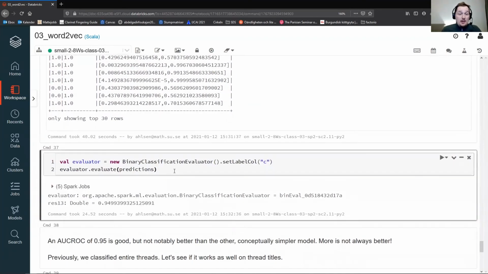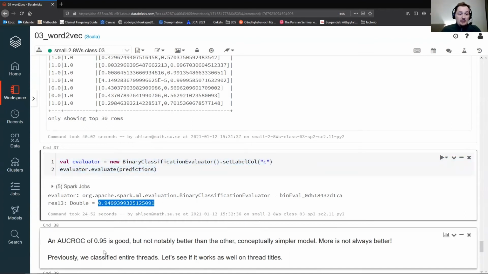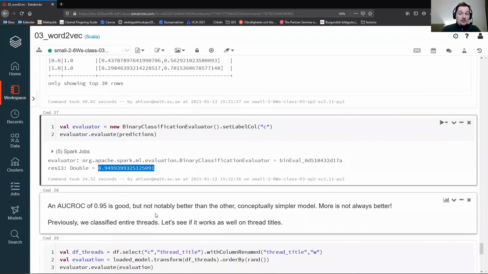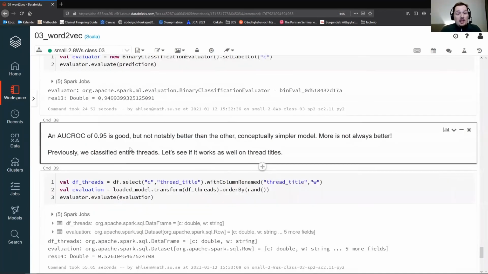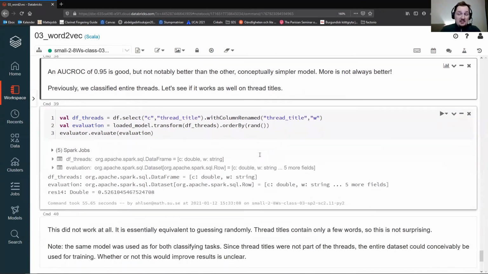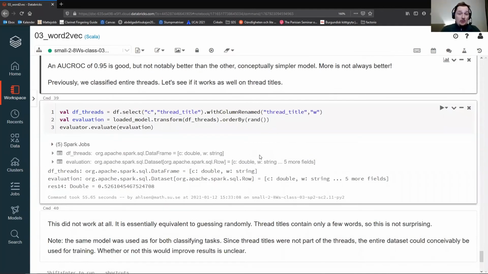And if we do a binary classification evaluator on this thing, we'll see that it actually has a very good area under the ROC curve value. It's slightly higher than before, but only just. And well, they seem to be just as good. I also tried to do this with just the titles of the thread rather than the content, but that didn't work well at all. It was basically as good as just guessing Flashback all the time.